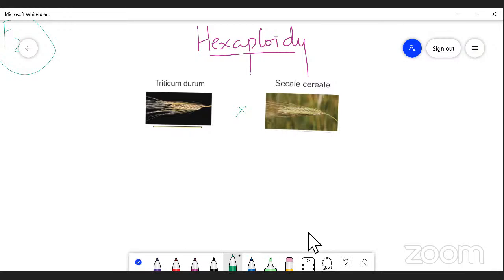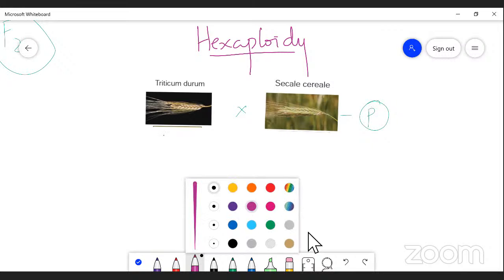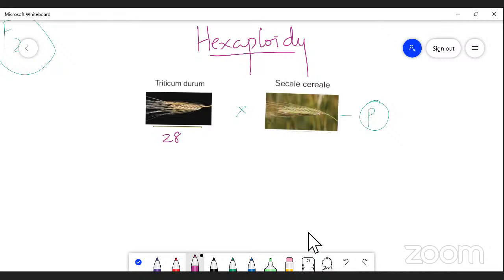When we consider the parents, what is the chromosome number? Durum consists of 28 chromosomes, which is 4x, so its chromosome number is tetraploid in nature. And Secale cereale has a chromosome number of 14.